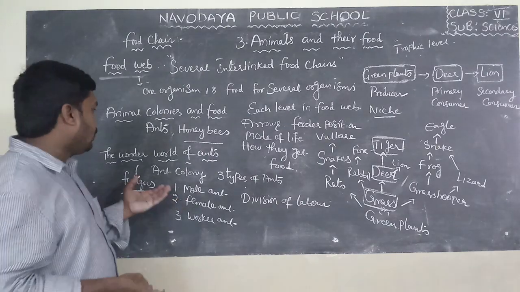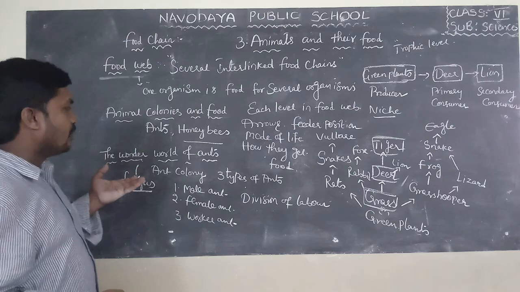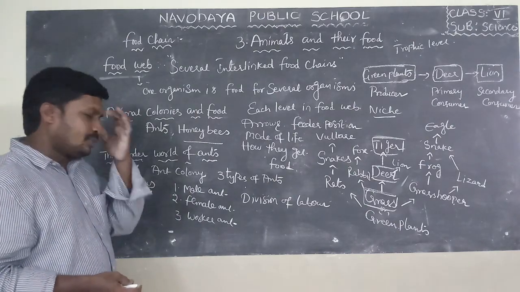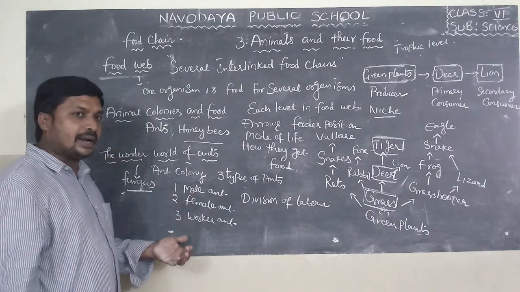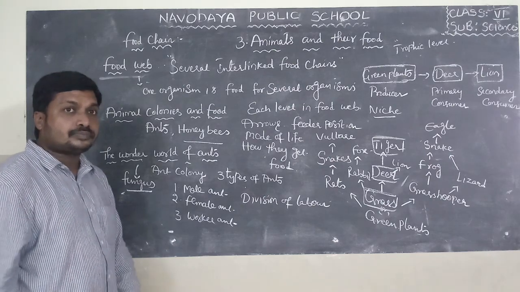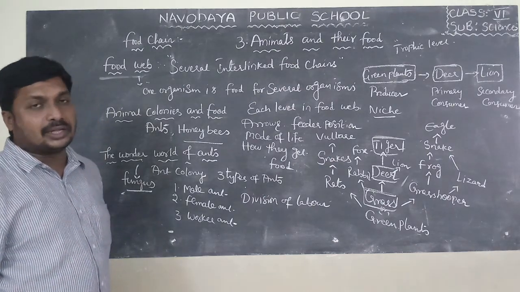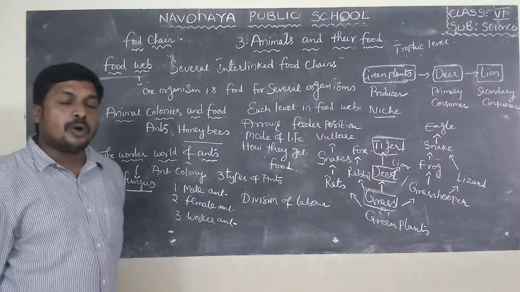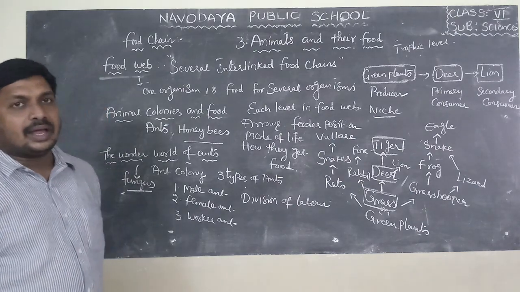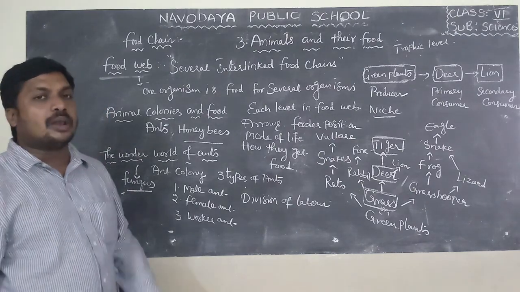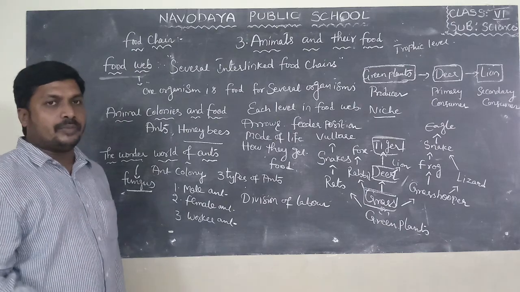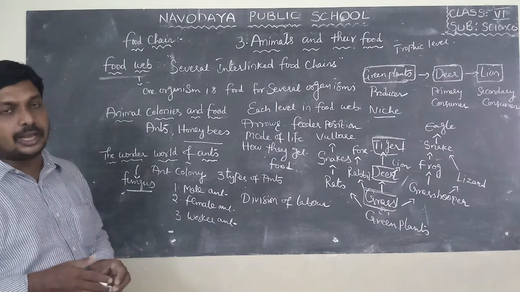So here also, in ants we can find three types of ants: male ant, female ant, and worker ant. Worker ants gather food from small plants or leaves, and they arrange the small pieces of leaves on the bed where they live.